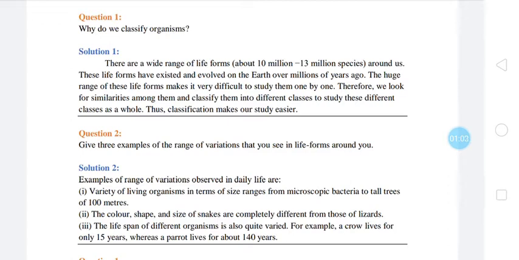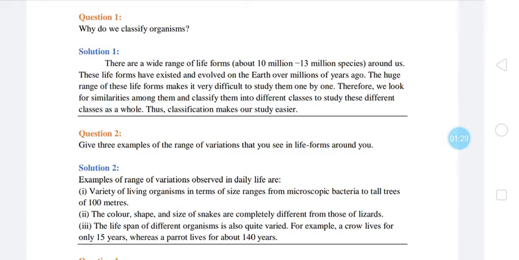Technically, there is a wide range of life forms, about 10 million to 13 million species around us. These life forms have existed and evolved on the earth over millions of years. The huge range of these life forms makes it very difficult to study them one by one.